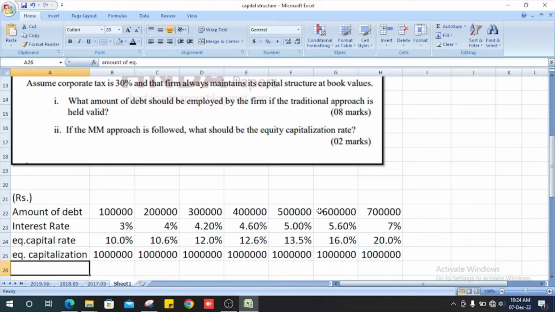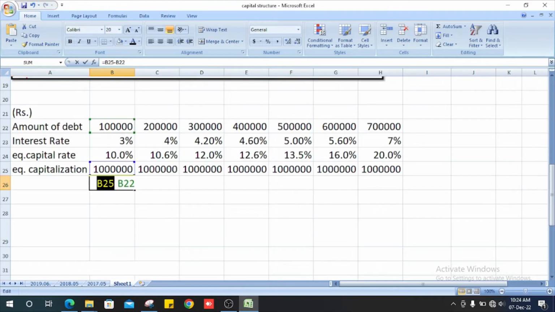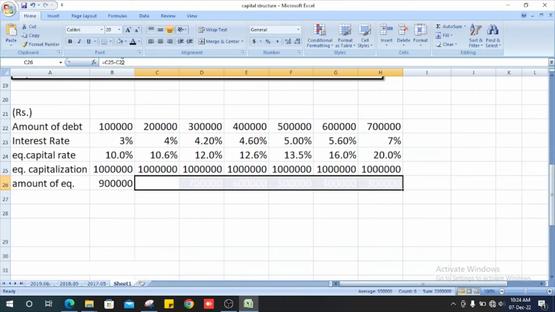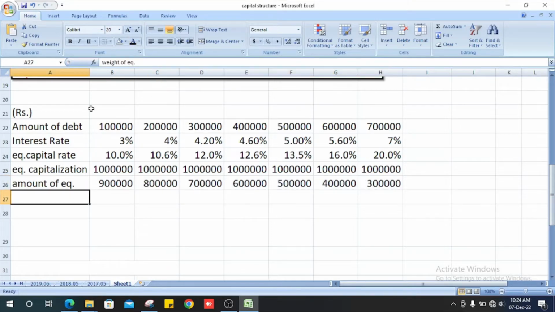See the amount of equity. How do we calculate the amount of equity? Amount of equity is the total capitalization minus the amount of debt. Likewise, get the other values. Let's see the weight of equity.